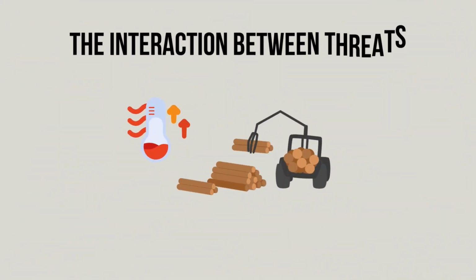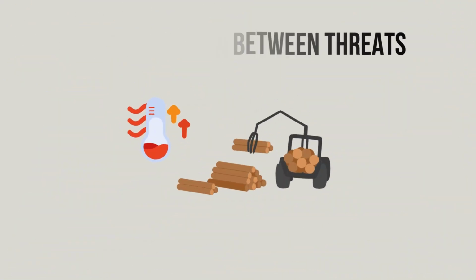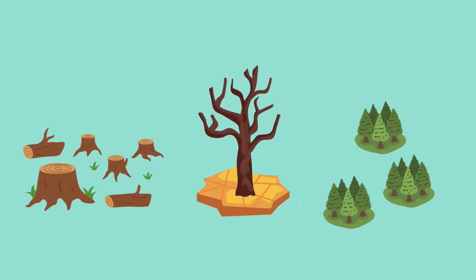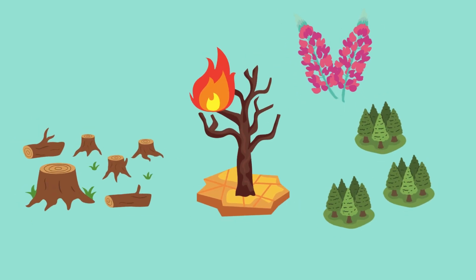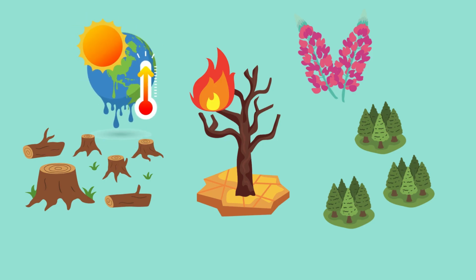The interaction between threats. The key threats to forests (deforestation, degradation and fragmentation, invasive species, fire, and climate change) do not operate in isolation. Instead, they interact with each other in complex ways, often worsening the impact of one another. Understanding these interactions is crucial for developing effective conservation strategies. Here is a simplified explanation of how these drivers can interact.